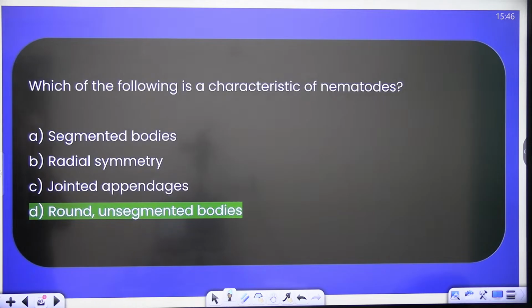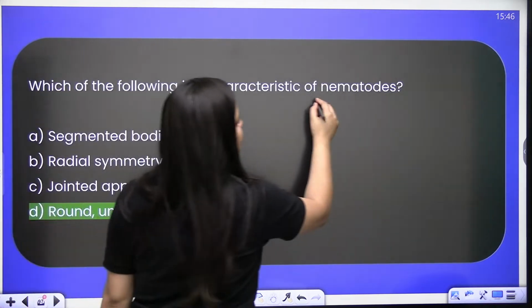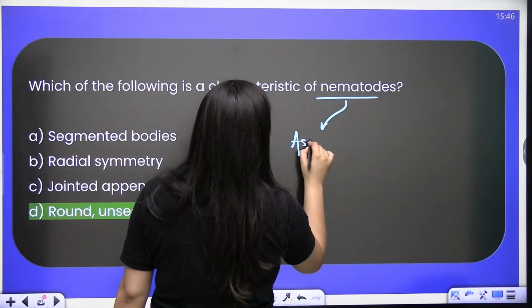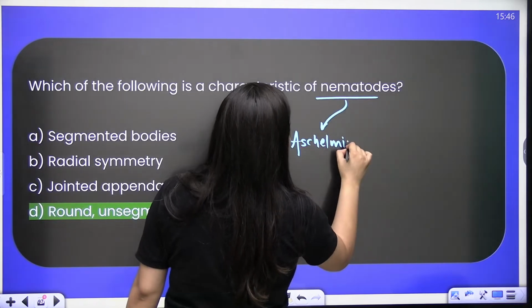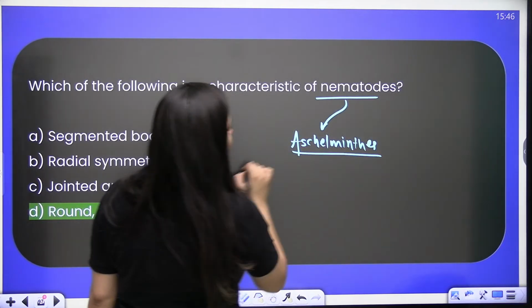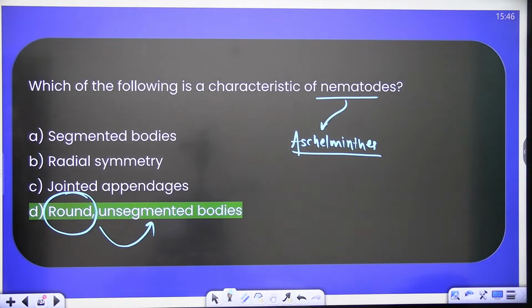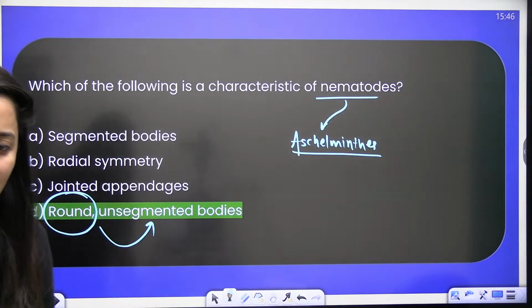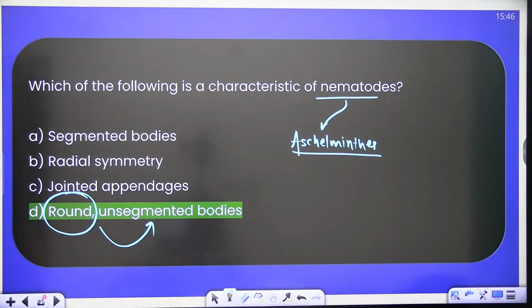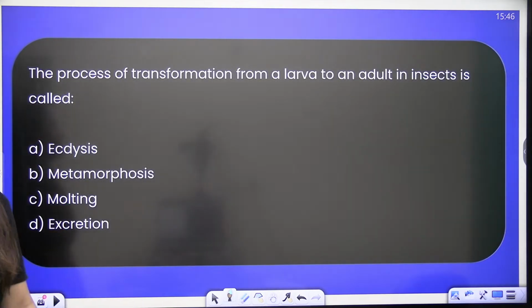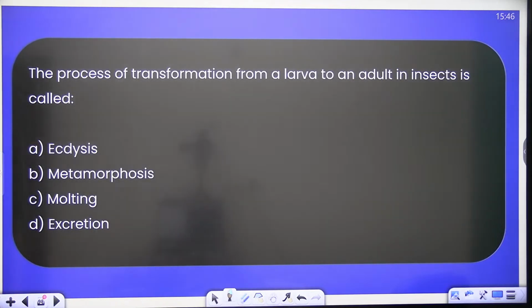Next, which of the following is a characteristic of nematode? Nematodes means aschelminth, your round worms, your nemathelminths. So yes, they have a round body, an unsegmented body, right? Done. Next question. The process of transformation from a larva to an adult in an insect is called,